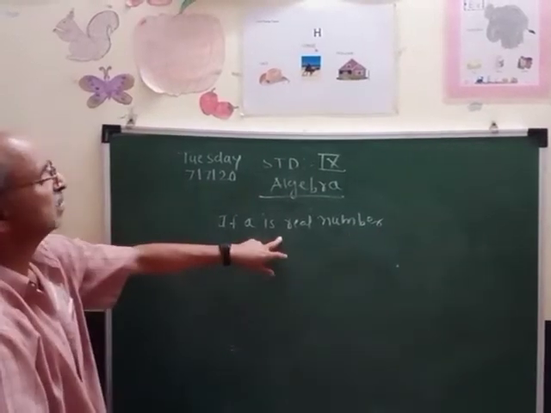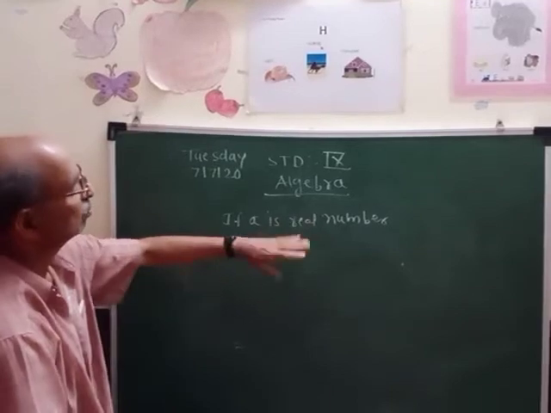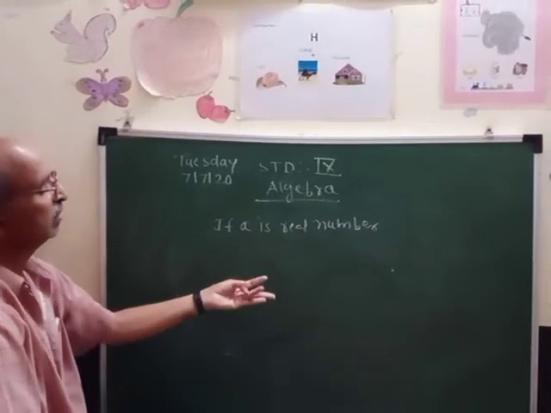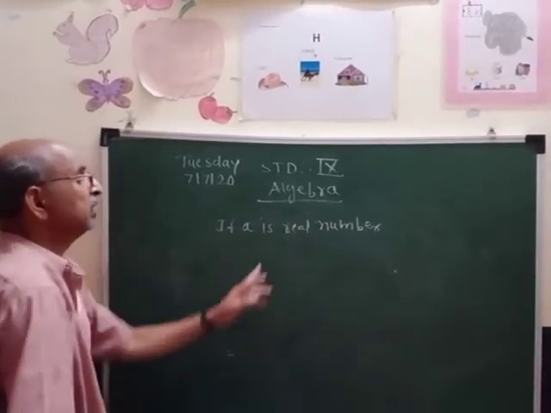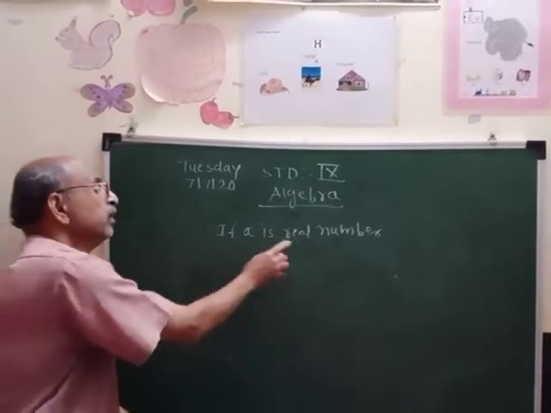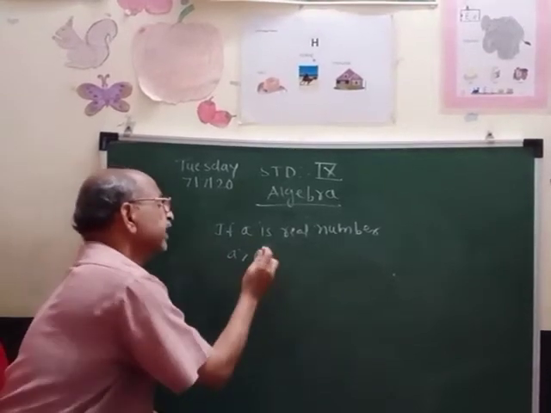Real number means rational and irrational numbers together. So that is the last point of the number line. First is natural number, second is whole number, then integer, then rational number, irrational number, and together rational and irrational number means real number. So a is a real number.